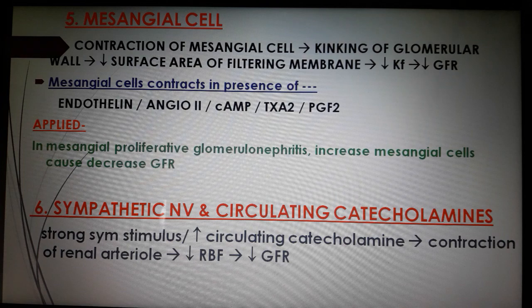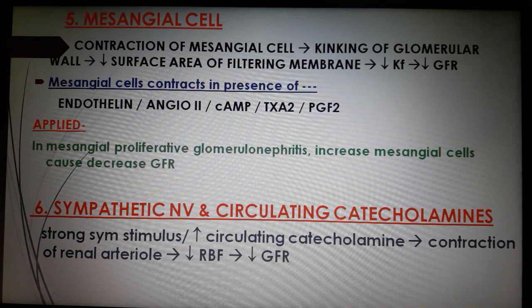Now I am continuing with glomerular filtration. In the previous class, I ended with glomerulotubular balance. Now, what are the factors that control glomerular filtration? Another factor is the mesangial cell.